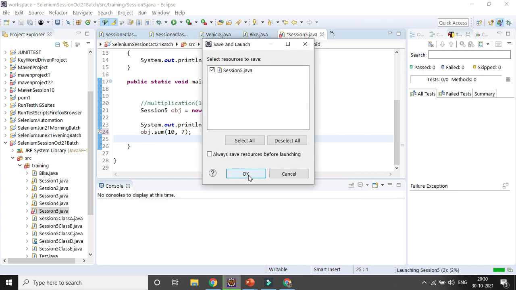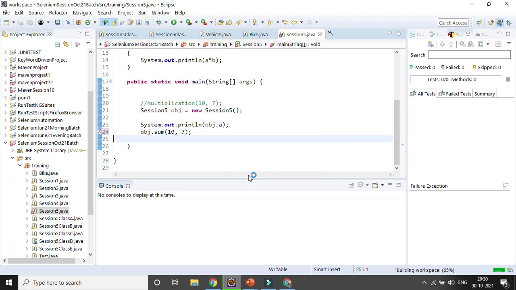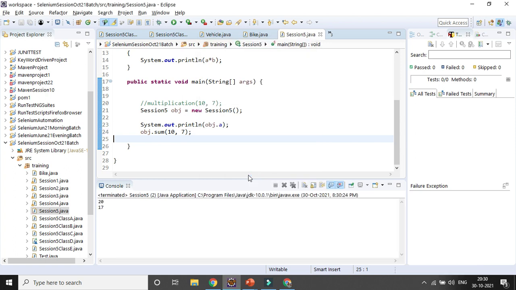Another point about static is that in case your base class is static, you cannot do method overriding. So that is another important aspect.